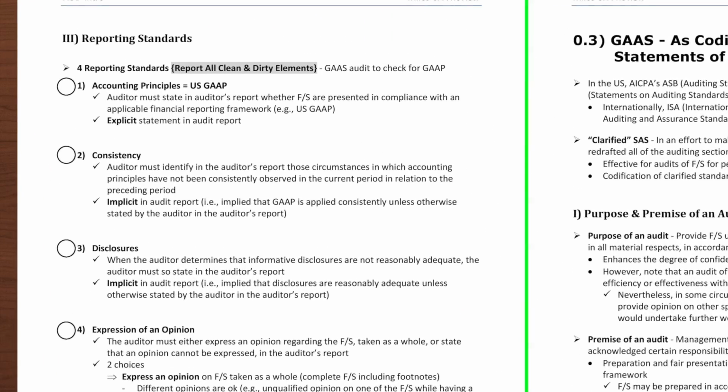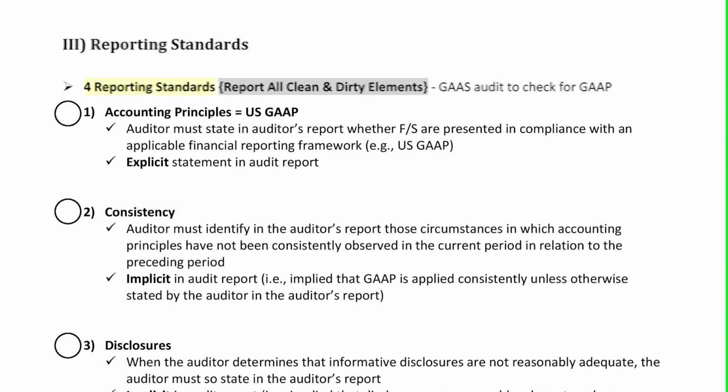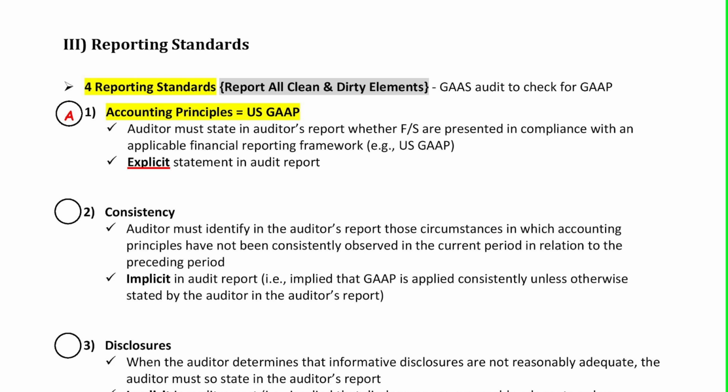On page 6, we are looking at highlight 4, reporting standards. And that's the report all clean and dirty elements, A, C, D, and E. The first bubble, write A and highlight accounting principles per GAAP. So the auditor must state in the auditor's report whether the financials are presented in compliance with an applicable financial reporting framework, for example, GAAP. And this one is underlined, an explicit statement on the audit report.